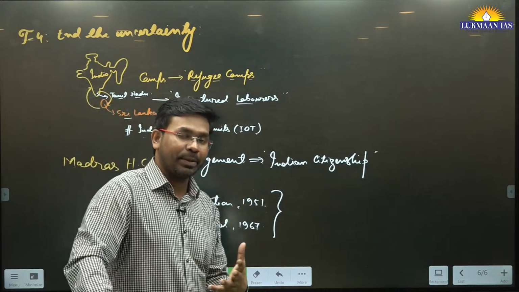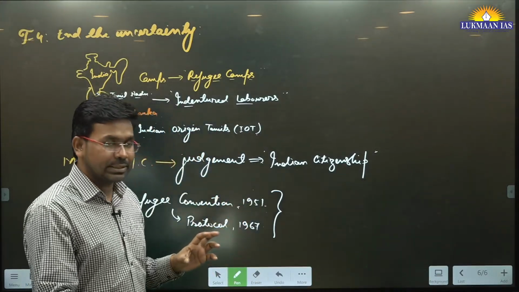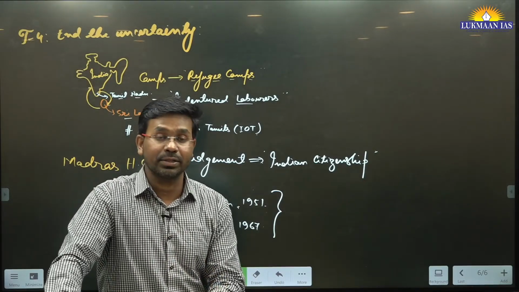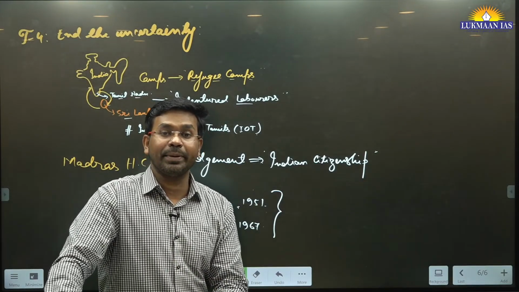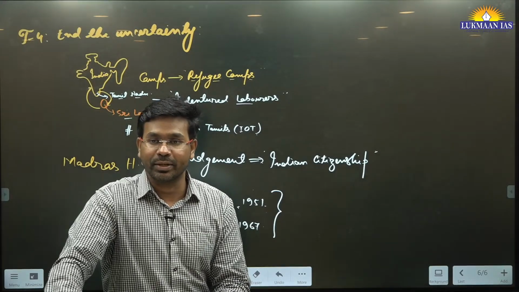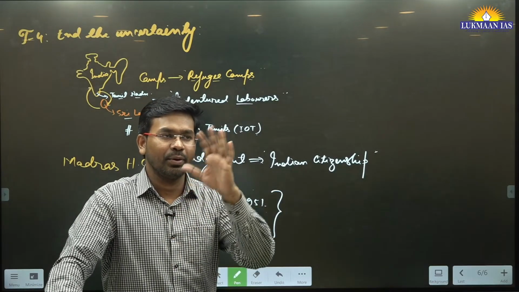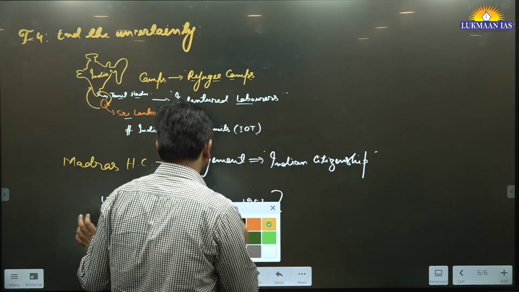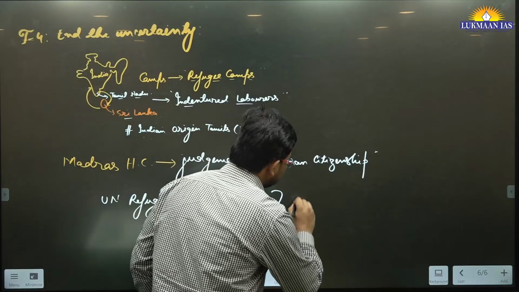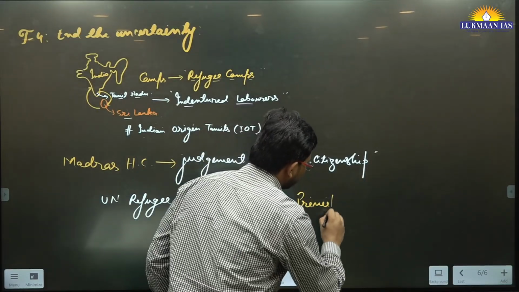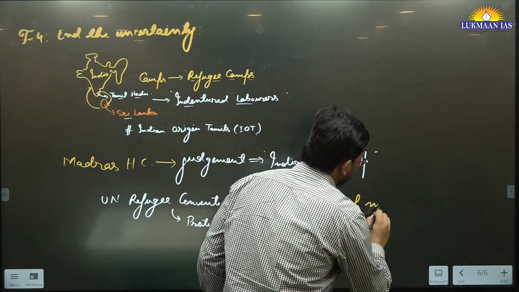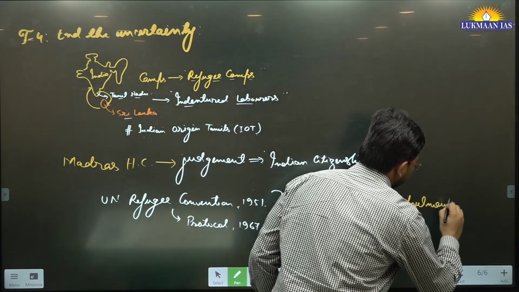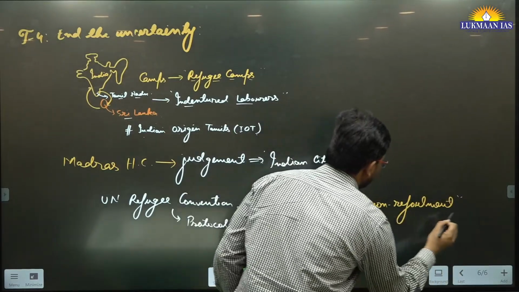For example, these people might have fled from their own place because of danger to their life. It can be because of many reasons: their political inclination, their race, their religion, or climate hazard and all. So there is a principle under these refugee conventions. This principle is known as the principle of non-refoulement. What do we mean by this principle of non-refoulement?